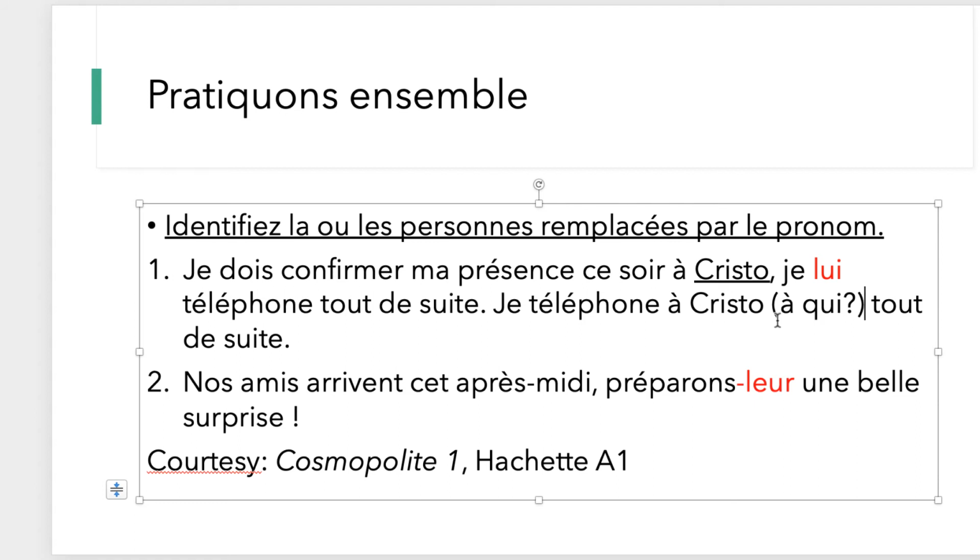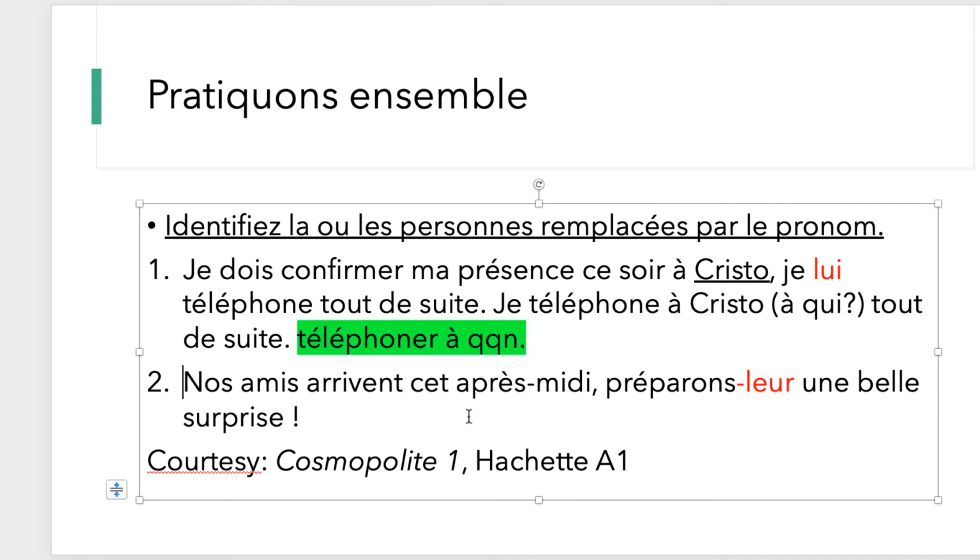N'est-ce pas? So we're calling to who? À Christo. Okay, so that's where you're going to be using a COI here because vous téléphonez toujours. So in French, the verb is always téléphoner à quelqu'un. Okay, so remember this. Whenever you're calling someone in French, it's always calling to someone.